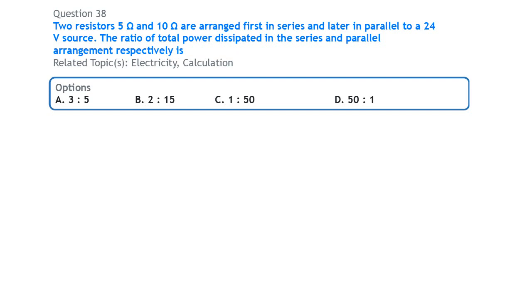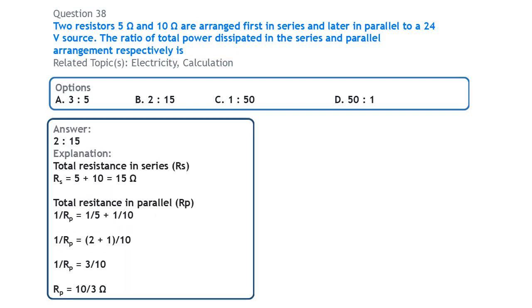Next, 2 resistors, 5 ohms and 10 ohms, are arranged first in series and later in parallel to a 24 volt source. The ratio of total power dissipated in the series and parallel arrangements respectively is? Alright, so first we are going to find the total resistance in series. And how do we get that? That is by simply adding the resistances of the resistors here. So you have 5 plus 10, and that is 15 ohms.